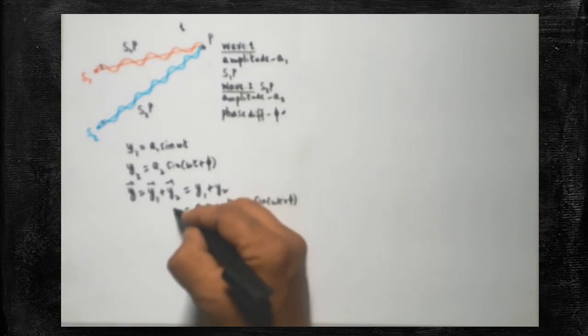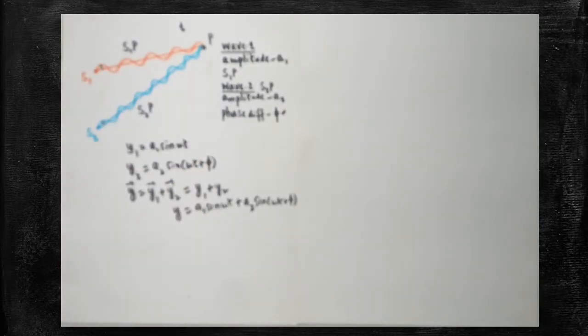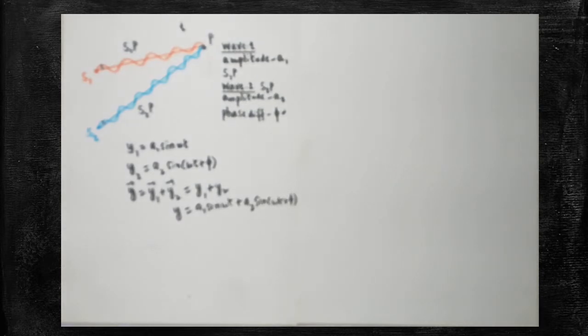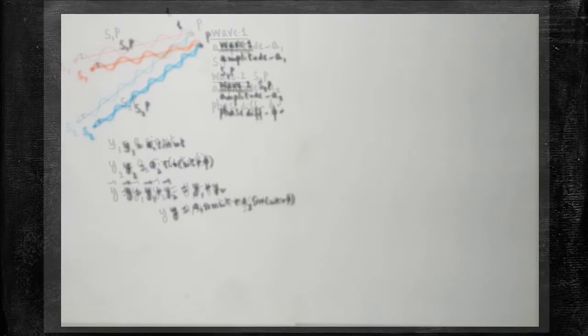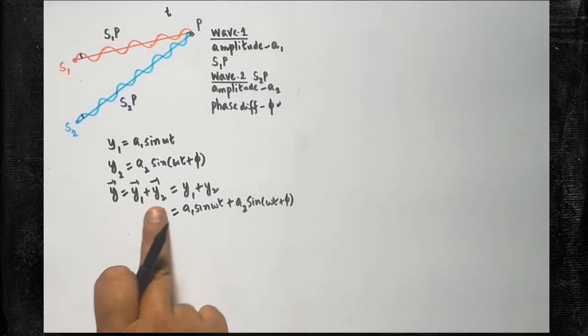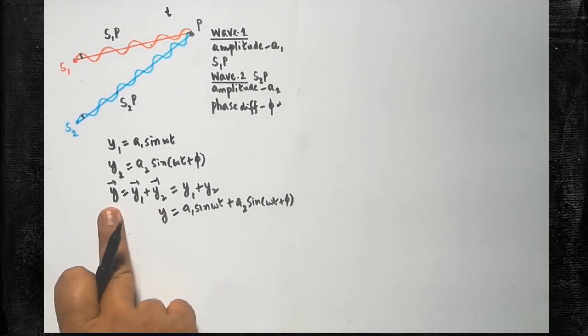Okay. So, this is the resultant displacement of both the two waves after interfering, after superposing with one another at point P. Are you clear? At point P alone, we are able to get this resultant displacement. In 11th standard level, already, when the two equations are vectorially added, you will get the resultant displacement.